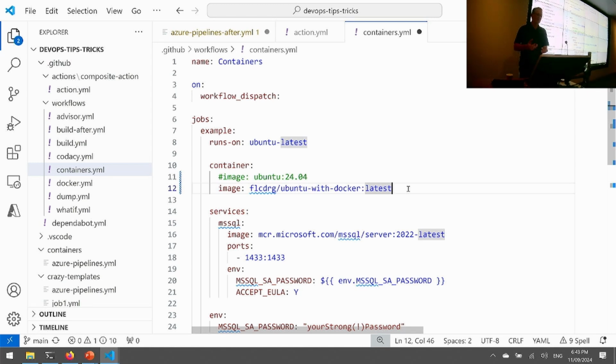Yeah, and so that usually means they're going to be based on some kind of Linux distro, if we're talking about Linux. So Ubuntu or Alpine or whatever else. And then usually, depending on what you're doing with it, you might have some extra tools installed as well for your requirements. I don't know, like .NET SDKs or Java SDKs or Python or whatever else it is you're building. You tend to have that installed as well. So it becomes the equivalent of basically a virtual environment that you're running your build inside.